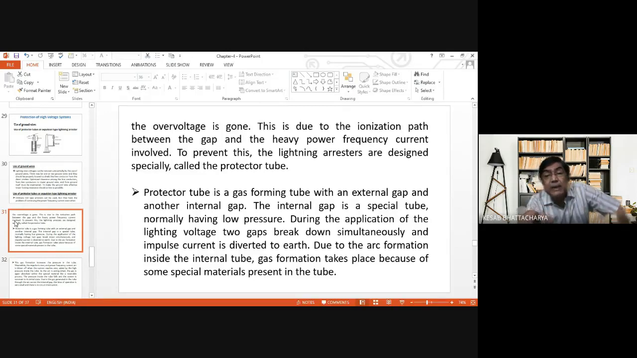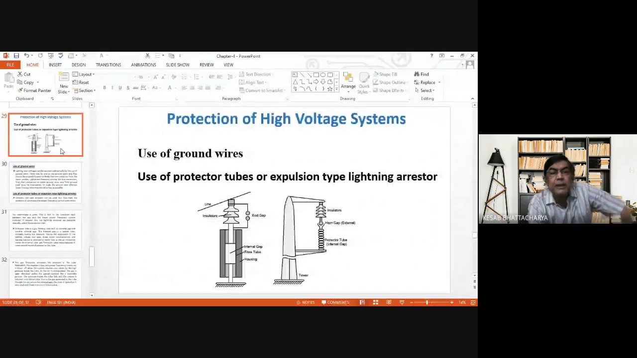That is the main reason. That is what is explained here. This is due to the ionized path between the gap and the heavy power frequency current involved. So what will happen when normal power frequency current starts flowing in the system after the removal of the over voltage? Let me go back to the diagram and explain.